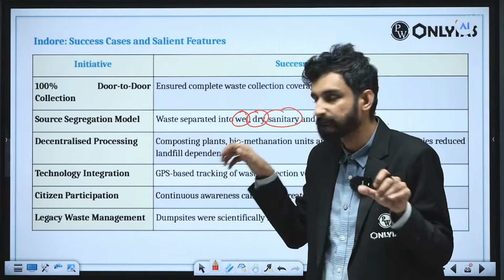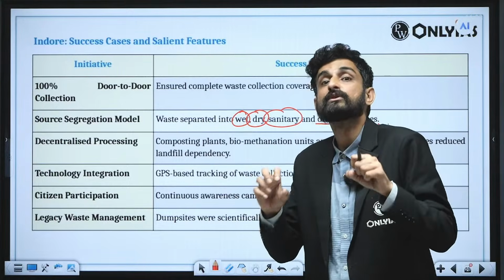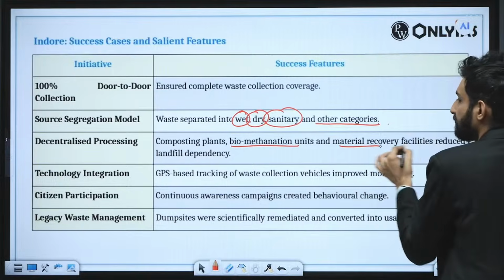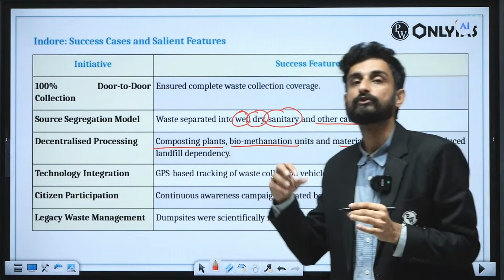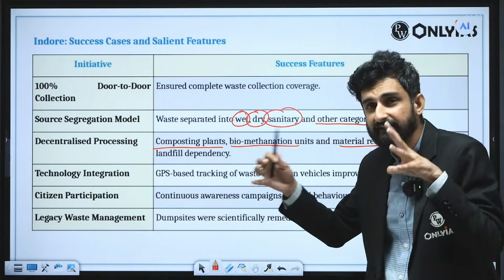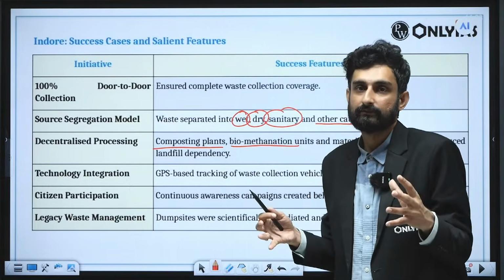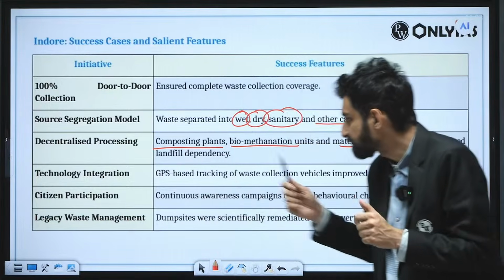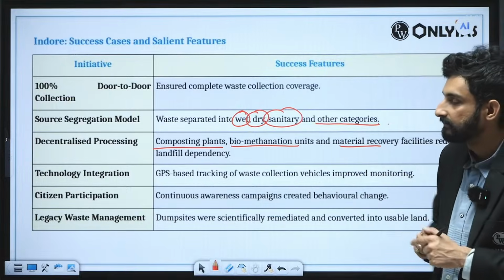So decentralized processing was done so that the waste can be converted into usable items. For example, biomethanation units, material recovery facilities and composting plants were used to convert waste into usable materials. Then technology integration: every door-to-door collection mini truck has GPS-based tracking of waste collection vehicles, which improved monitoring.